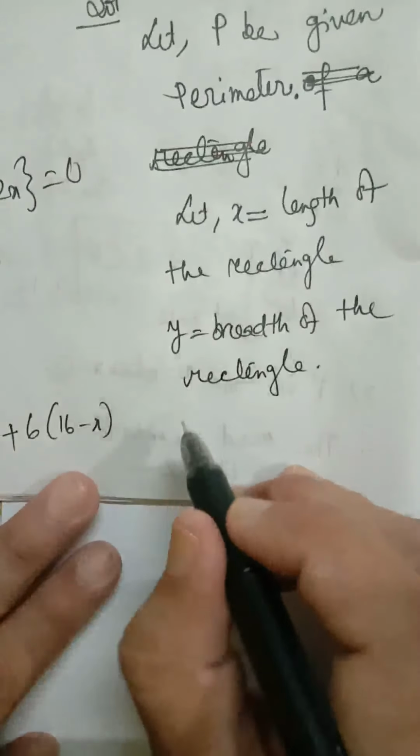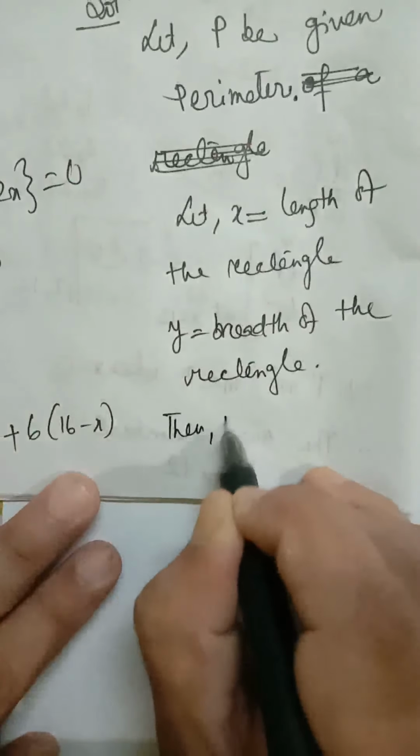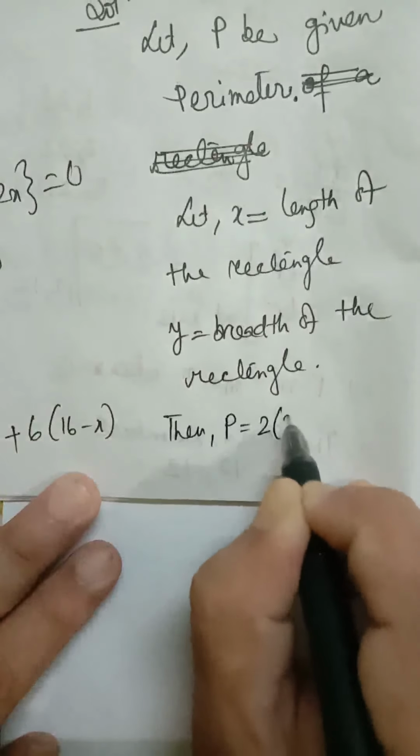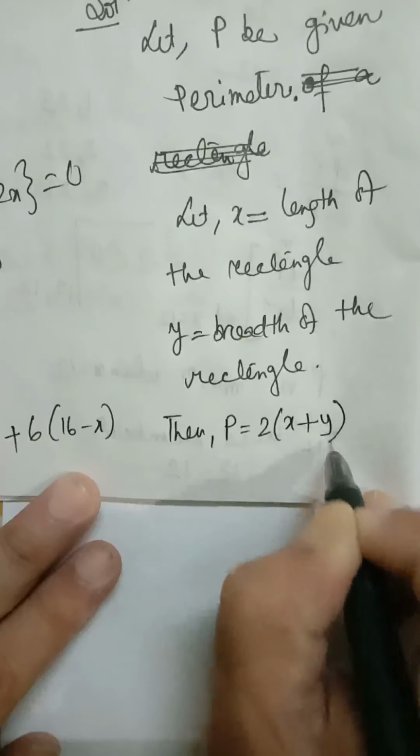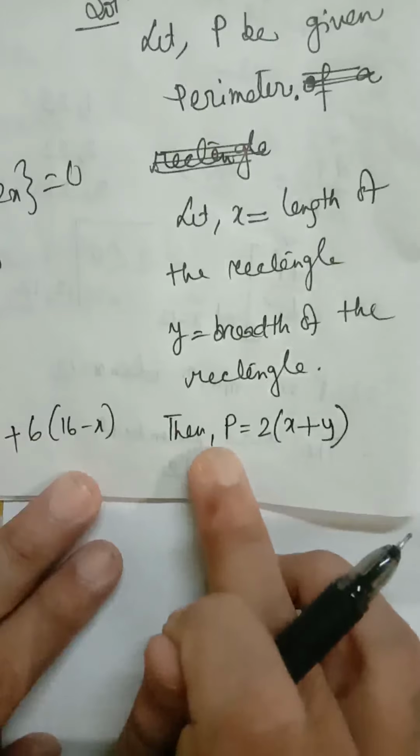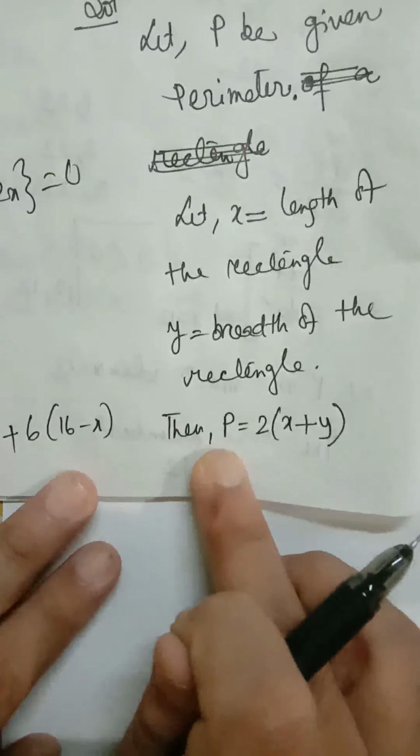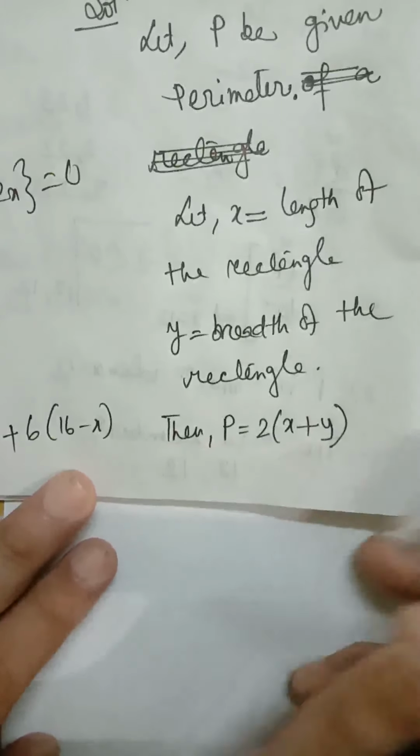Then the perimeter will be P equal to 2 times (x plus y). P is given, P is fixed, P is constant.